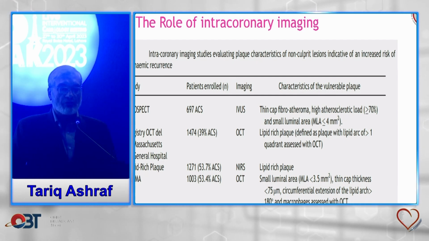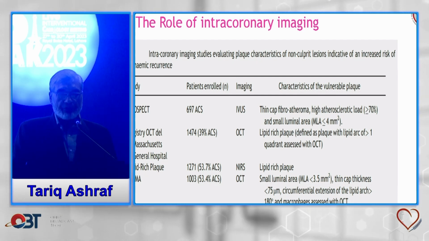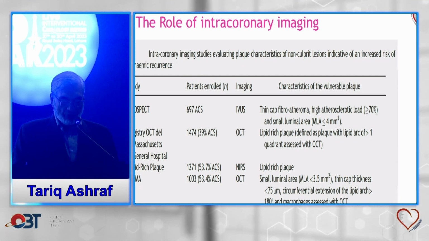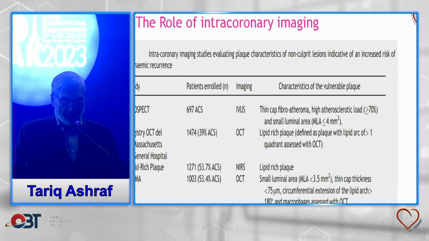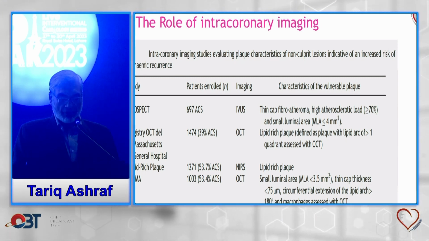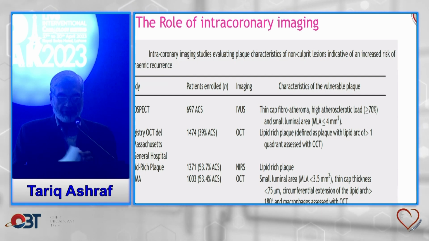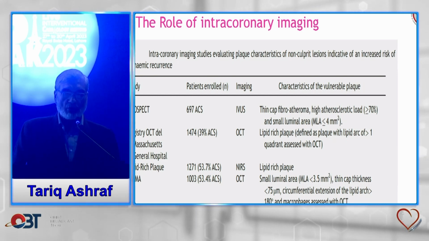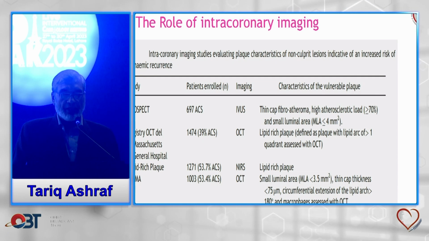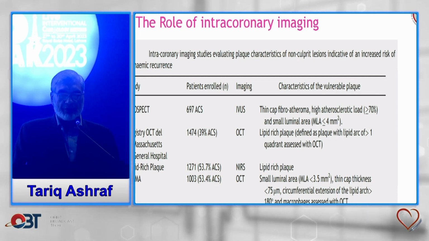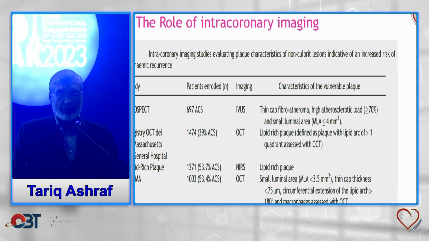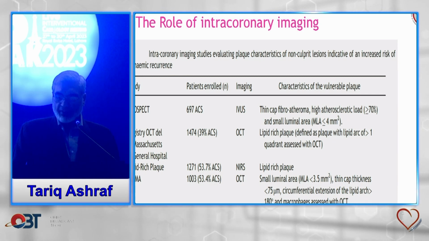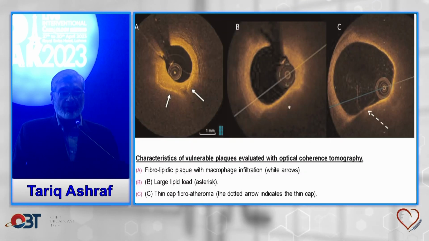If we consider the role of intracoronary imaging, numerous retrospective studies have documented that the majority of plaques responsible for acute coronary events are mild at baseline angiographic assessment. Coronary angiography alone is not a reliable tool for identifying such stenosis. So pathological studies have shown the need to resort to IVUS and OCT, which have shown thin cap fibroatheroma, high atherosclerotic load greater than 70%, and small luminal area. So IVUS and OCT provide plaque characterization for non-culprit vessels.